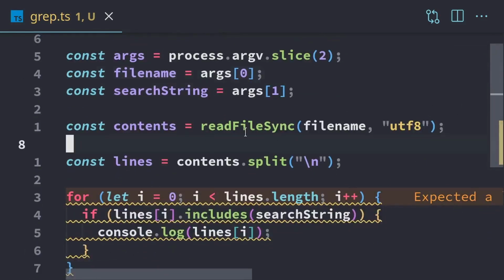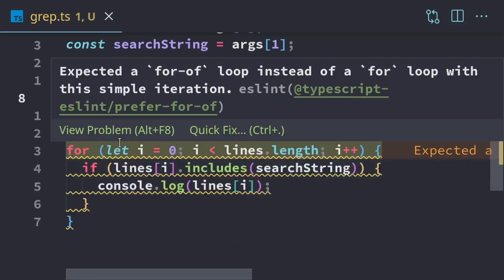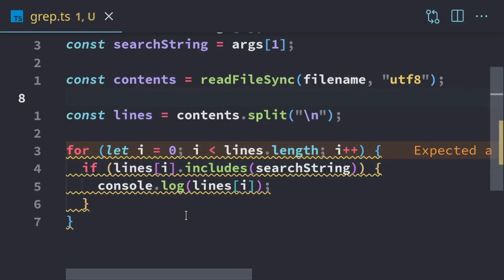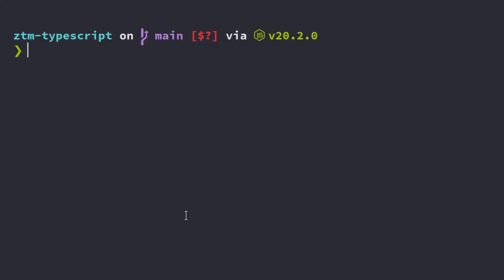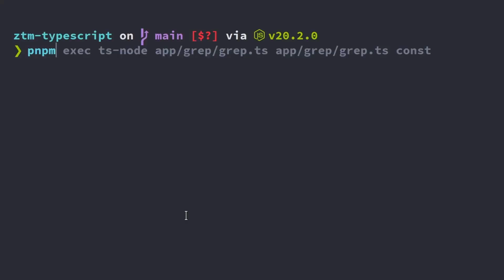It's a pretty straightforward program. There's not much going on. I just wanted to keep it fairly straightforward since this is our first time putting all the concepts together. And now we can hop into a terminal and run this and see what happens. So what we can do is we can use pnpm exec and we'll execute grep.ts. And now we need to enter the file that we want to search. I actually want to search the source file that we just wrote. So I'm going to type in the path to our file and I'm going to search for the word const